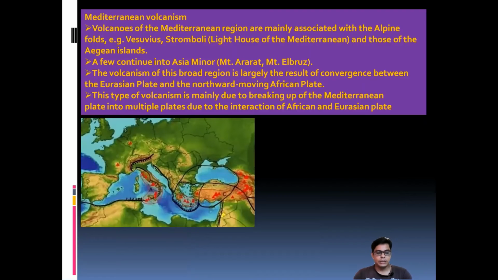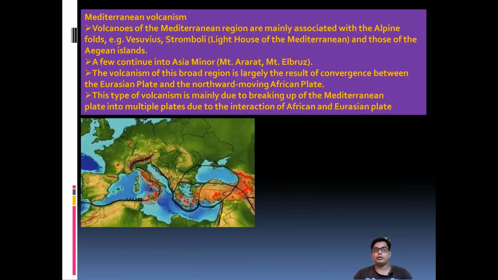Vesuvius, we already discussed Vesuvius. This is one of the dormant volcanoes. Then Stromboli, the lighthouse of the Mediterranean Sea, and those are the Aeolian islands. Then if you continue into Asia Minor, Ararat and Mount Elbrus.